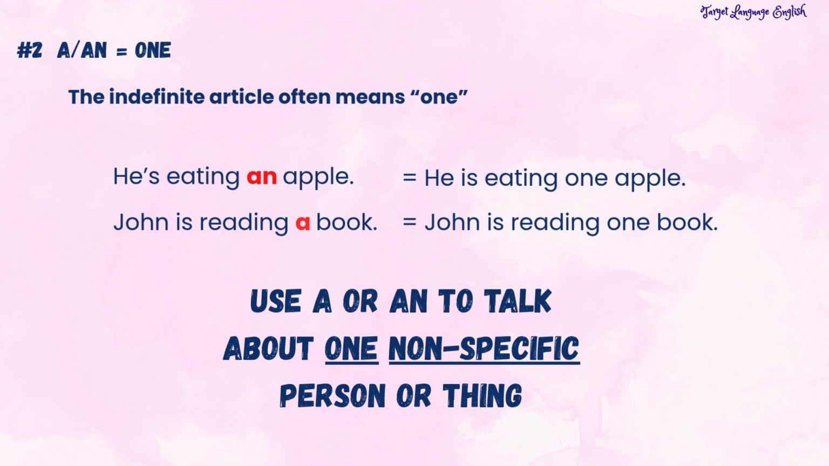Again, remember, it's not a specific person or thing. In the example, John is reading a book, we don't know which book John is reading, or maybe it doesn't matter which book it is. The important idea is simply John is reading one book, but we are not saying exactly which book.